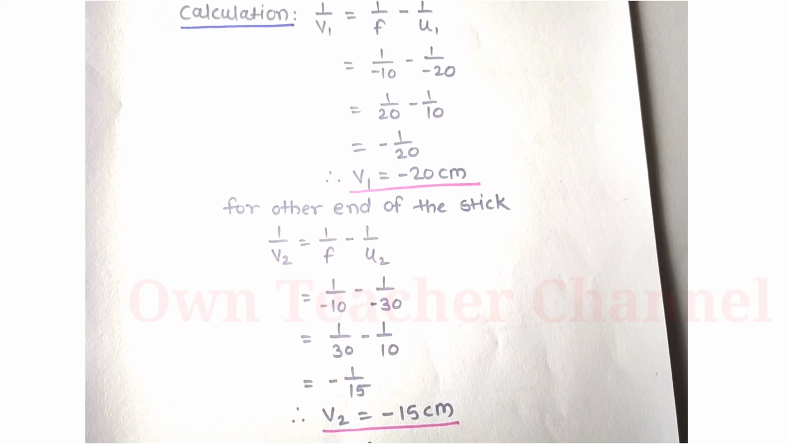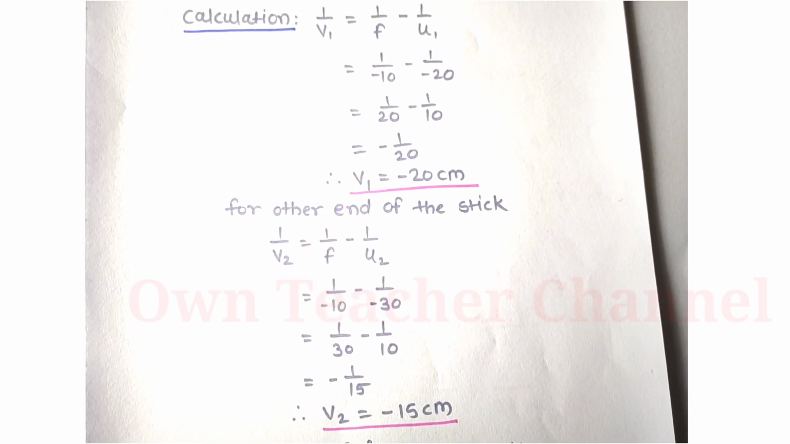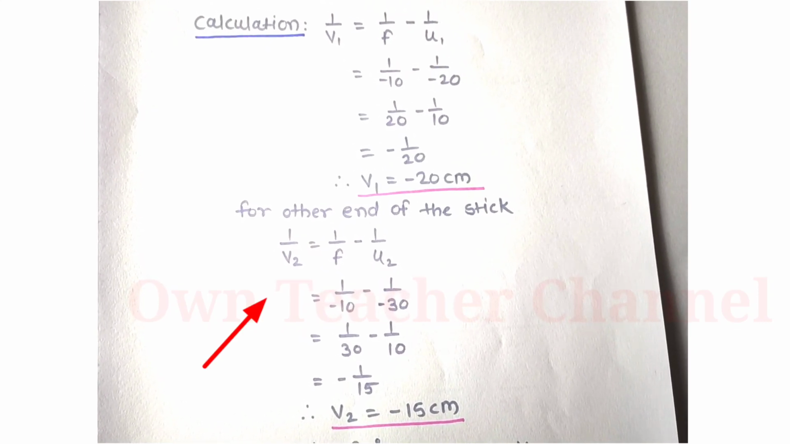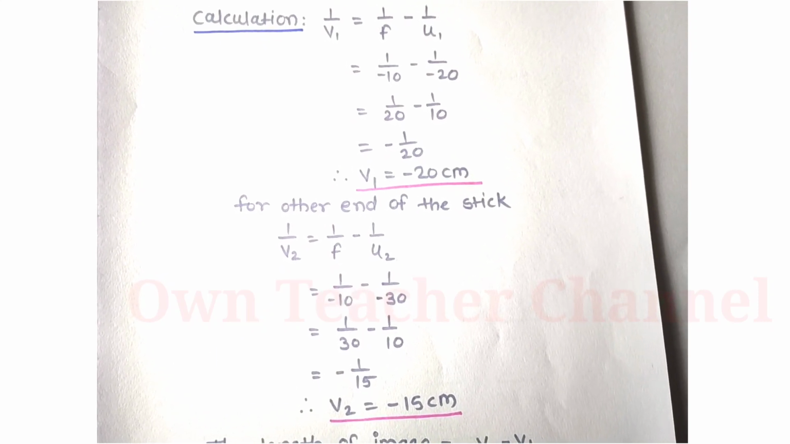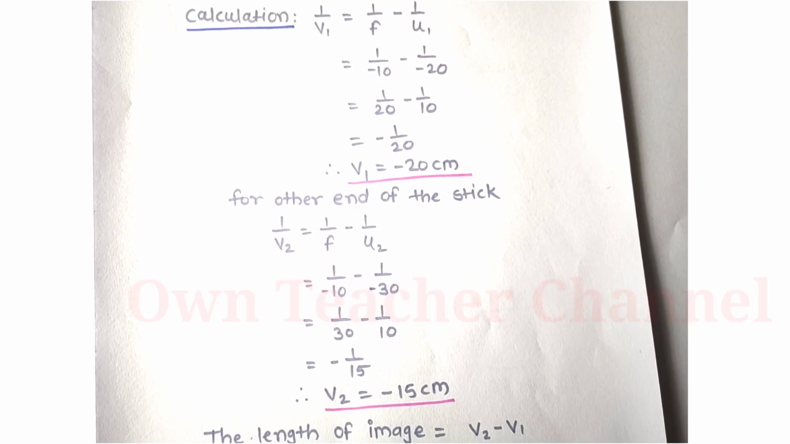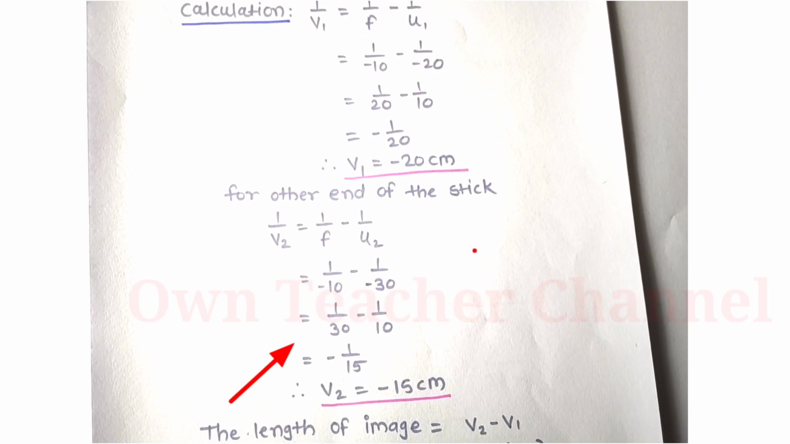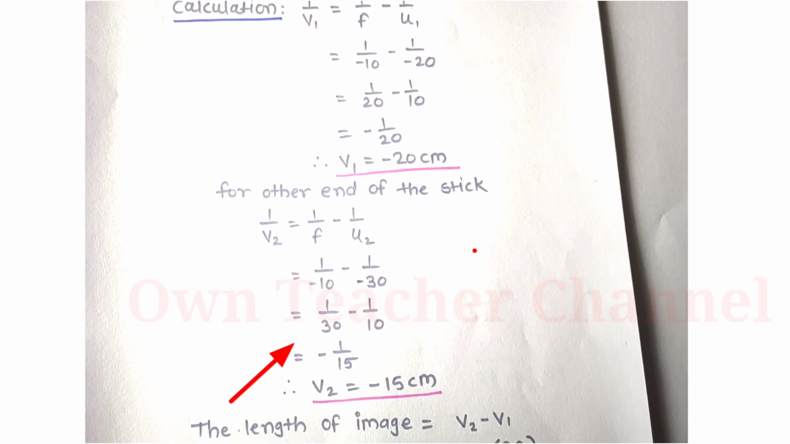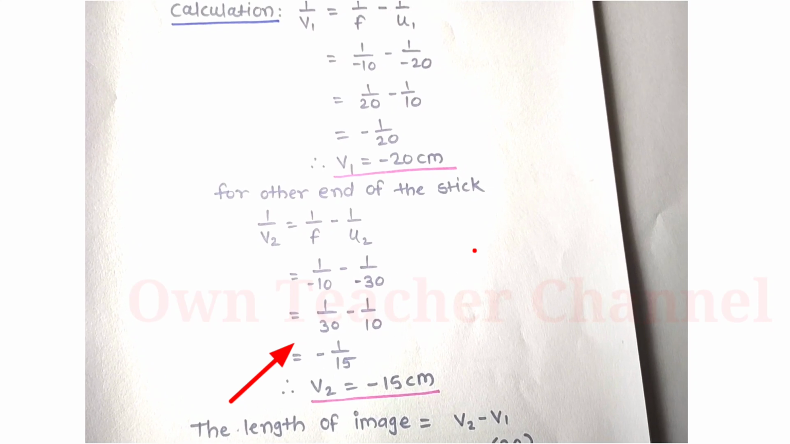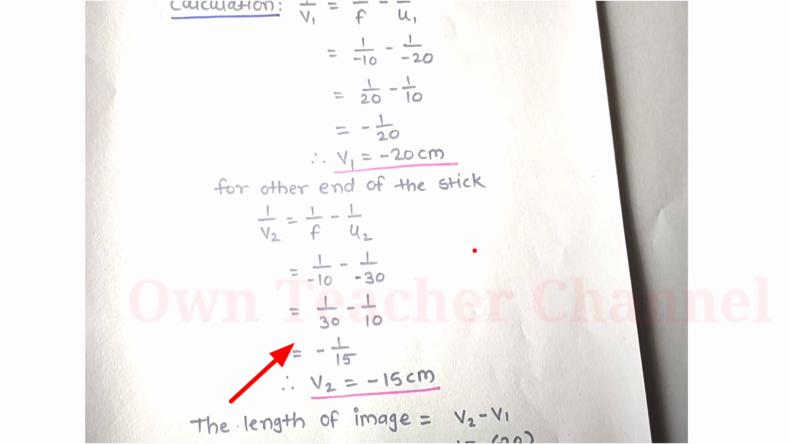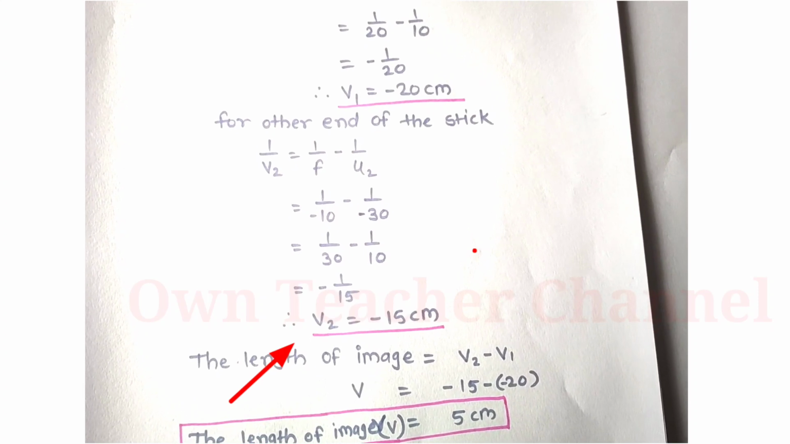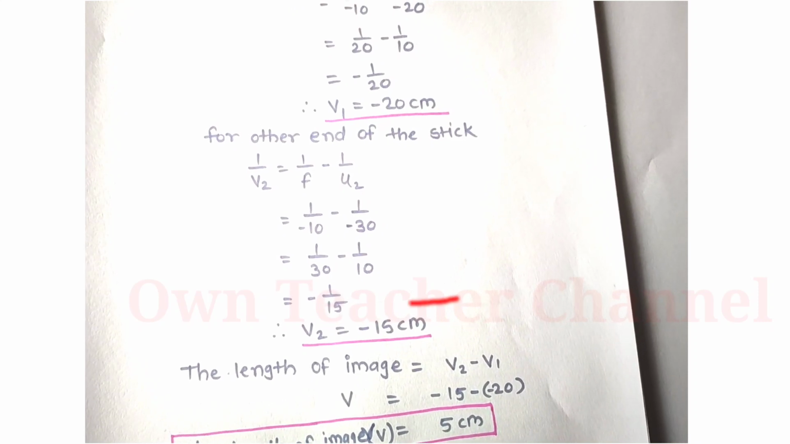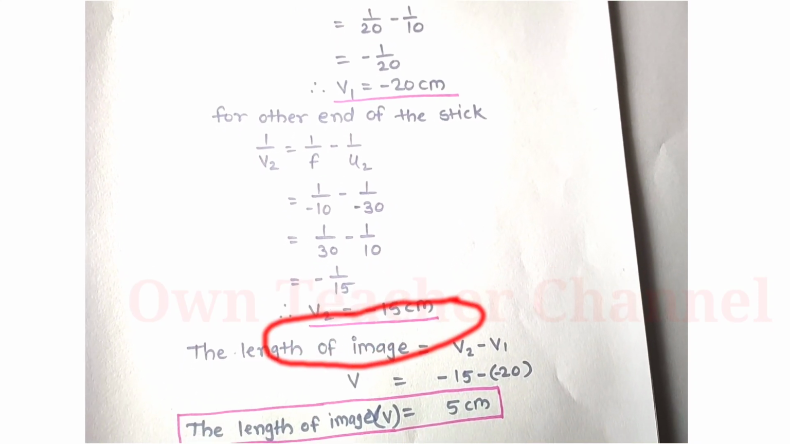For the other end of the stick, again we will take that formula: 1 upon v2 is equal to 1 upon f minus 1 upon u2. Again we will keep the values of f and u2. 1 upon minus 10 minus 1 upon minus 30. So 1 upon 30 minus 1 upon 10, after cross multiplication we will get the answer minus 1 upon 15, means v2 is equal to minus 15 centimeter.